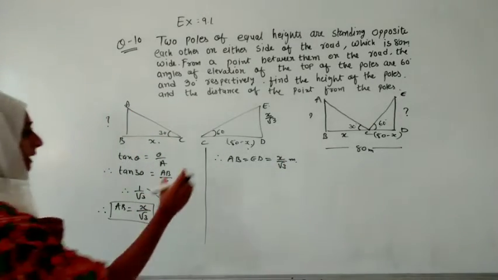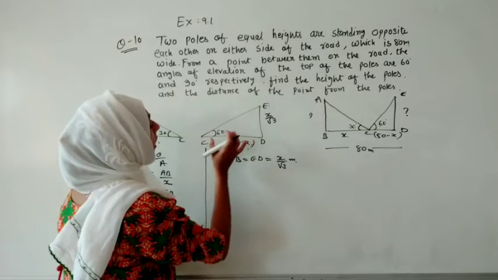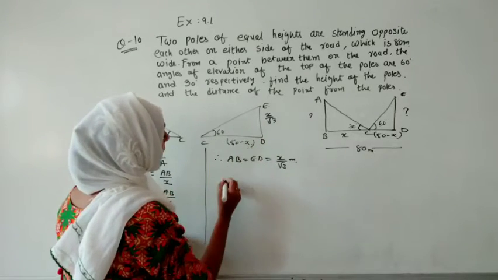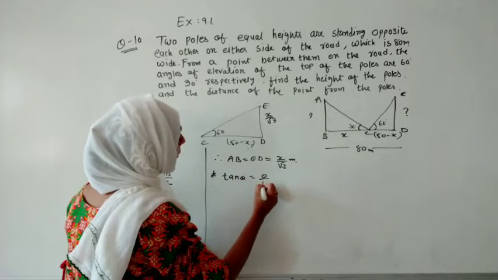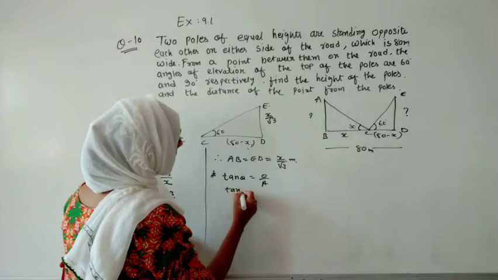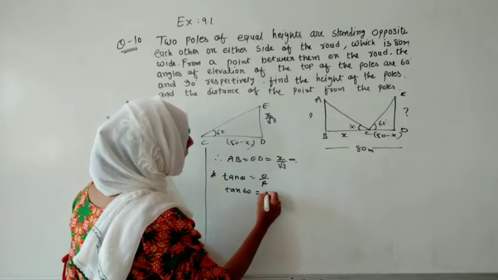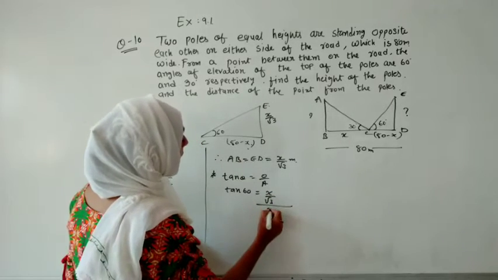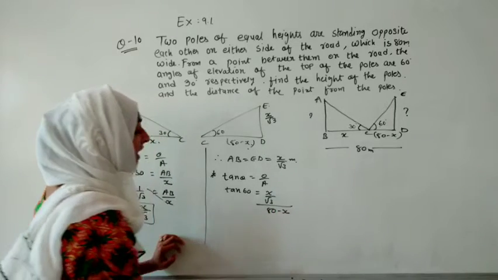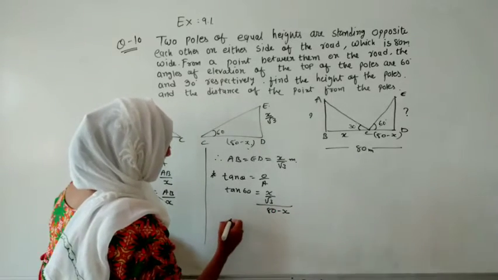Now let us apply the same thing. Which theta gives opposite upon adjacent? That is tan theta, opposite upon adjacent. We have to find tan 60. Opposite is ED, meaning x upon under root 3, and upon they have given 80 minus x. What is tan 60?